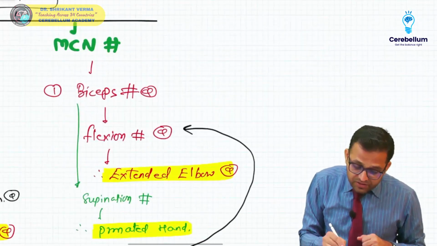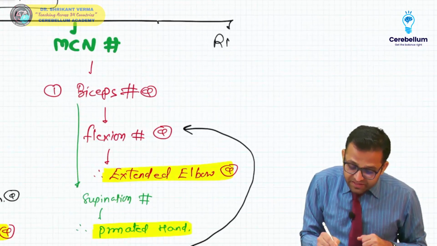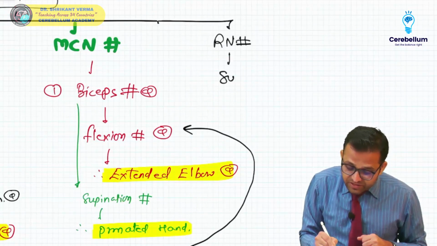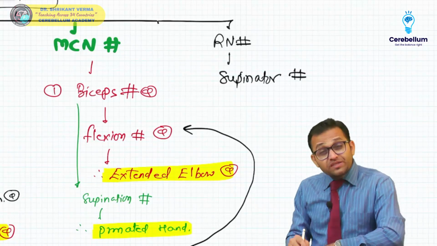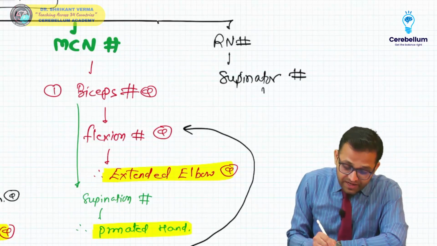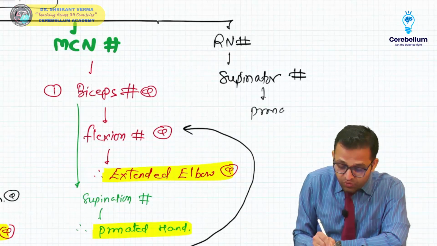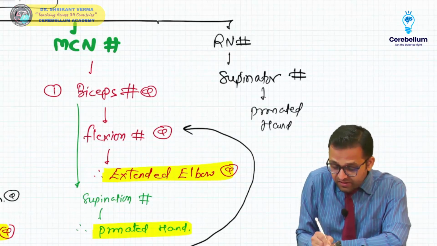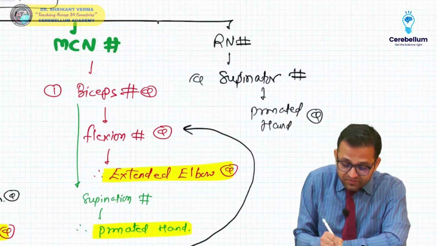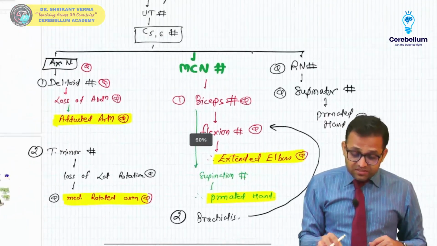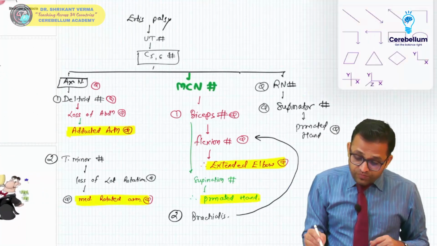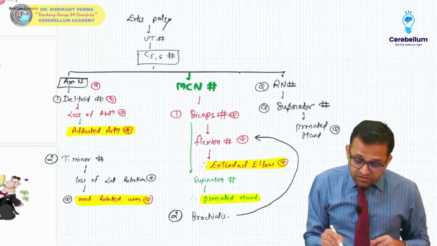Also remember C5 C6 participates in the radial nerve. The radial nerve supplies the supinator muscle. So the supinator is also getting affected, that's why you will say there is a pronated hand. Yes sir, these are more MCQs. The radial nerve has all the roots. Okay, so this is your beautiful flow chart.